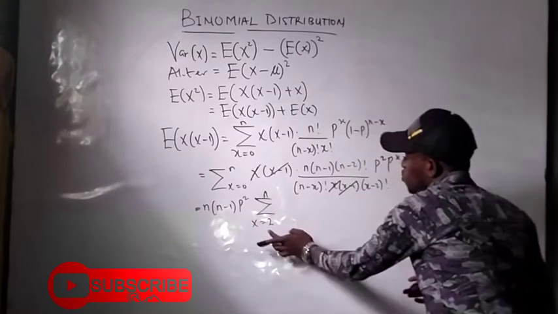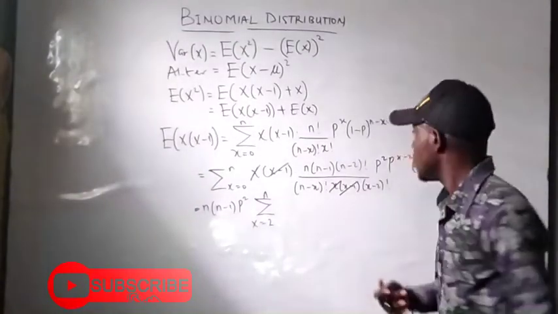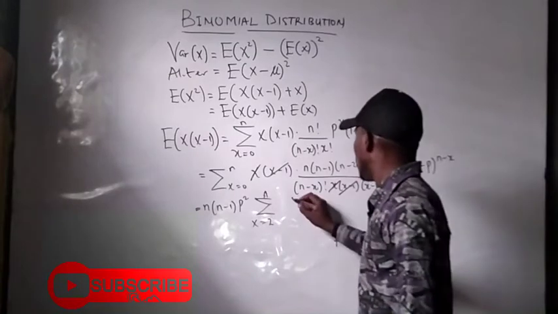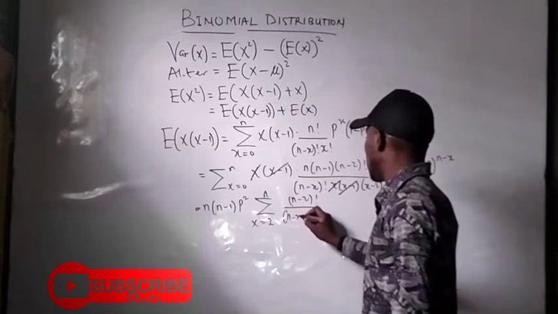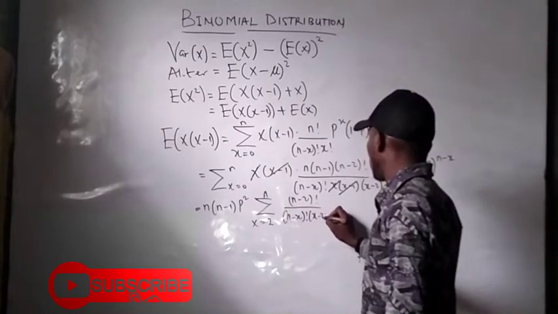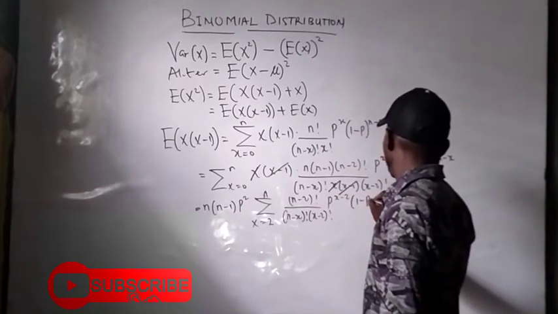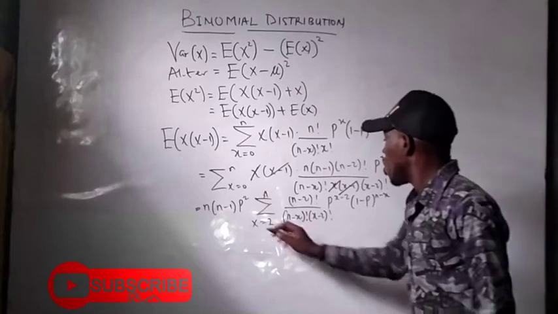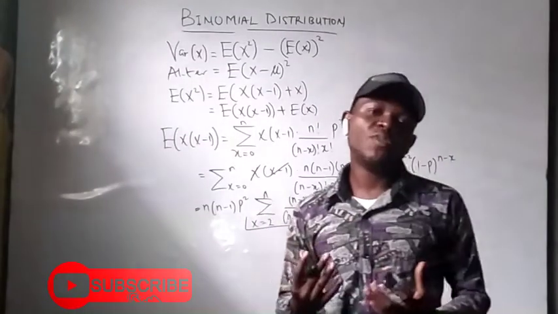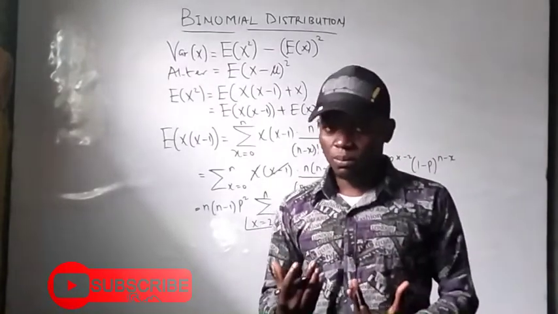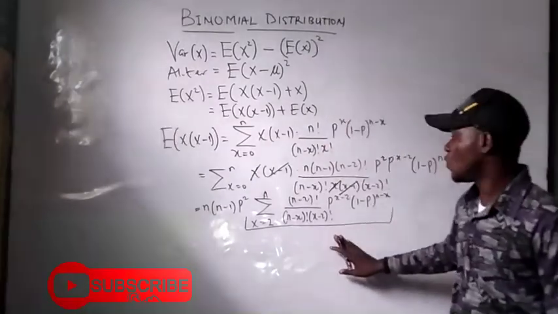Now it's not starting from 1, it's starting from 2, because don't forget we expanded x twice from the factorial aspect, so that we are left with (n minus 2) factorial all over (n minus x) factorial (x minus 2) factorial of p raised to power x minus 2 and (1 minus p) raised to power n minus x. So all of this as well is a legitimate probability function. Why? Because all of them expanded randomly. There's a random expansion from it, so it still makes it a legitimate probability function.